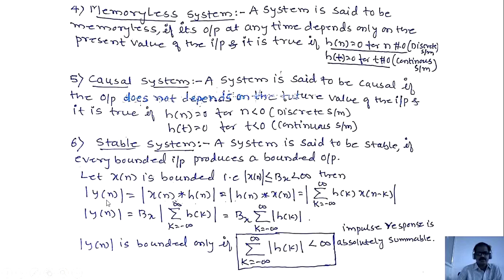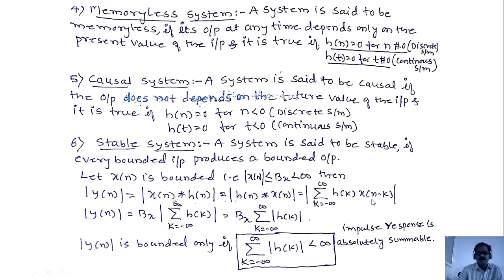Magnitude of y of n equals magnitude of x of n convolved with h of n, that is equal to, according to the commutative property, h of n convolved with x of n. This is given as the magnitude of sigma k equals minus infinity to plus infinity h of k into x of n minus k. Therefore, magnitude of y of n equals the magnitude of this sum.